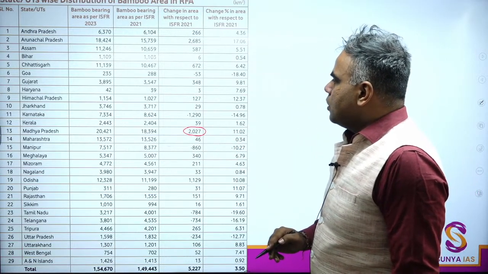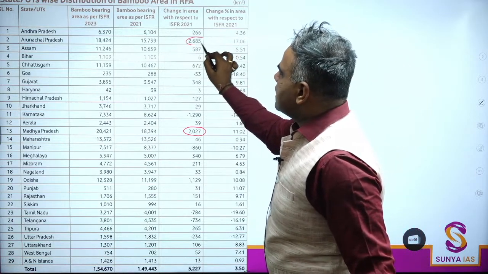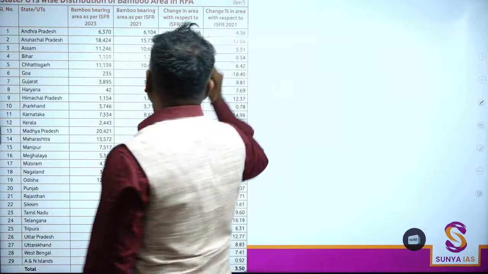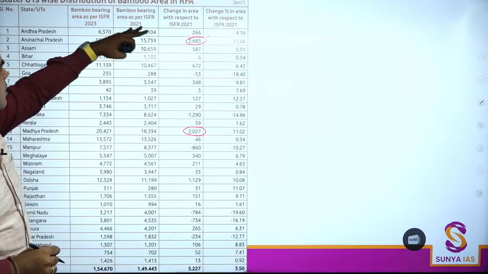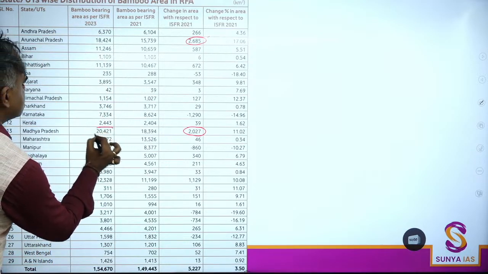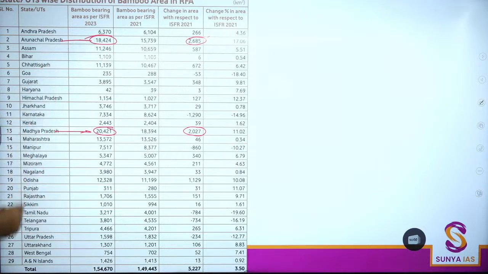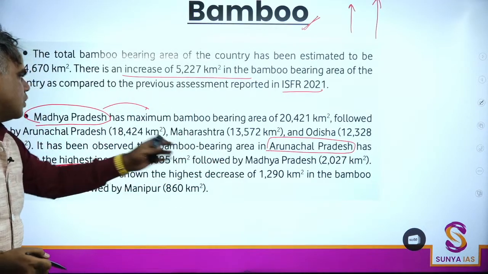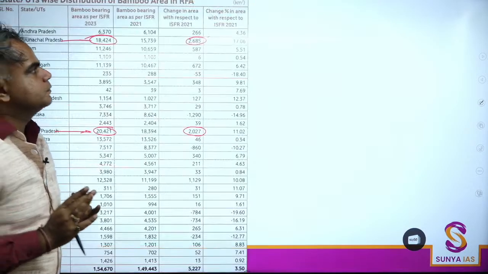अच्छा, change in area. So of course, maximum is here. Okay, this is Arunachal Pradesh. That is 2685. That is the change, but maximum area, if you see here, 20,000 or so. This is Madhya Pradesh. This is maximum, and this is followed by 18,000 by Arunachal. This is again the same fact that we saw. Madhya Pradesh maximum, increase in Arunachal Pradesh for bamboo.